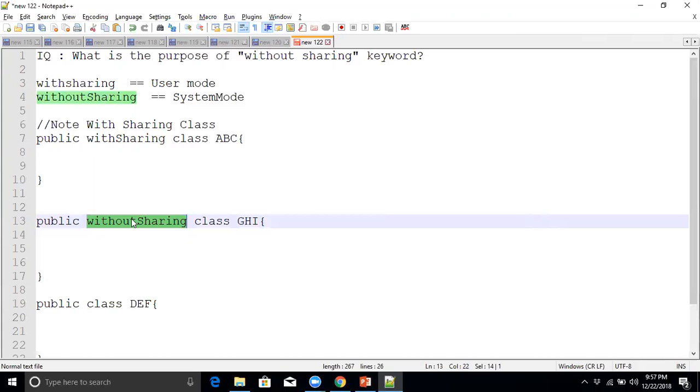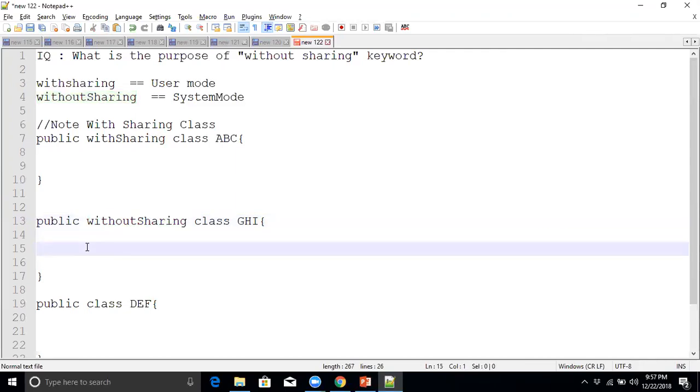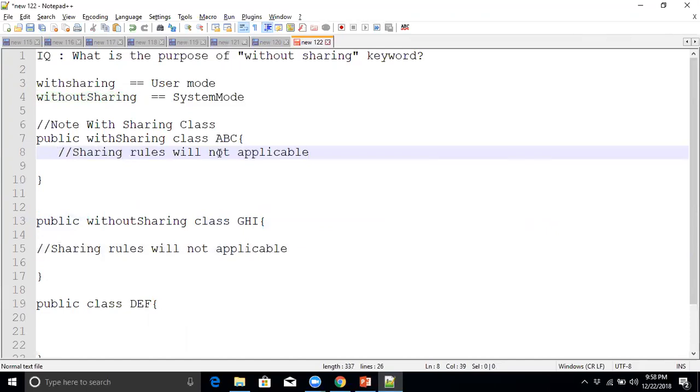So sharing rules will not be applicable in the without sharing class. Sharing rules will not be enforced there. But sharing rules will be applicable in this with sharing class.